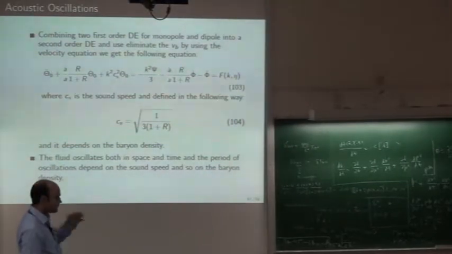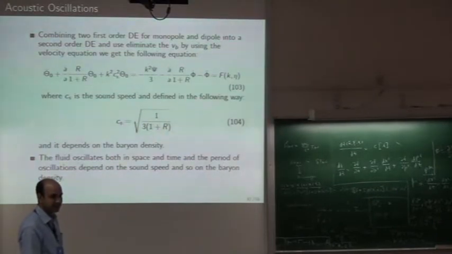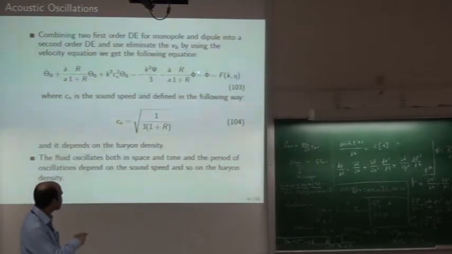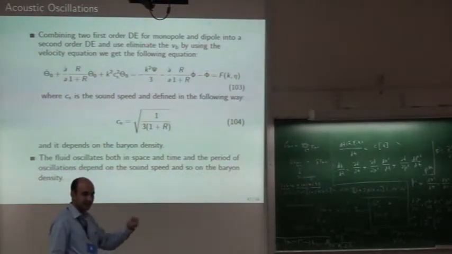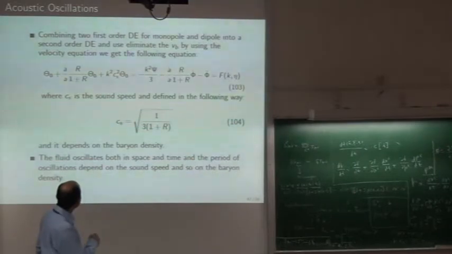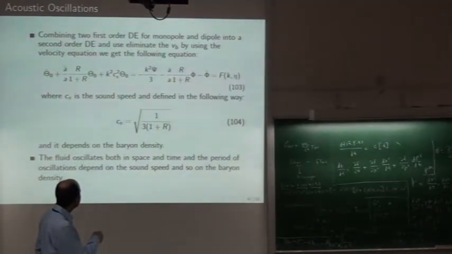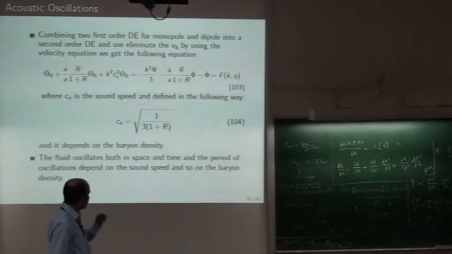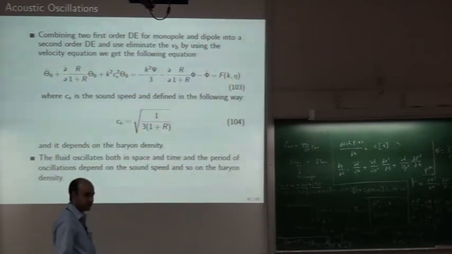Plus there is a term, so it's called a forced damped harmonic oscillator. It is damped and it is forced by the psi and phi if they are changing with time. They will affect the oscillations, and this Cs is called the sound speed, which depends on 1 plus 3R, where R is rho b by rho dark matter.